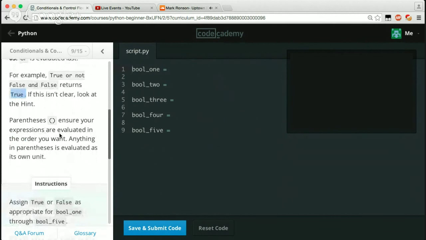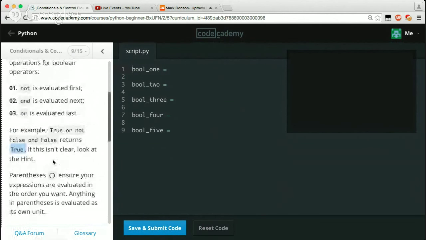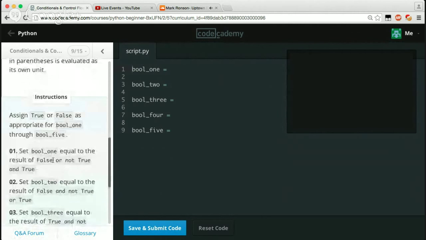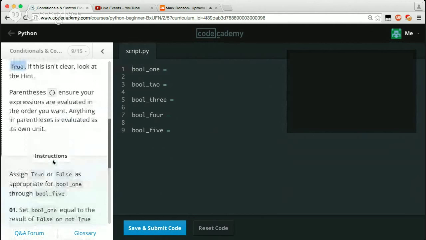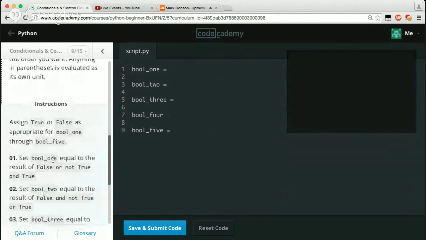Parentheses ensure your expressions are evaluated in the order you want. Anything in parentheses is evaluated in its own unit. So pretty much, that's pretty self-explanatory. Let's keep scrolling down.